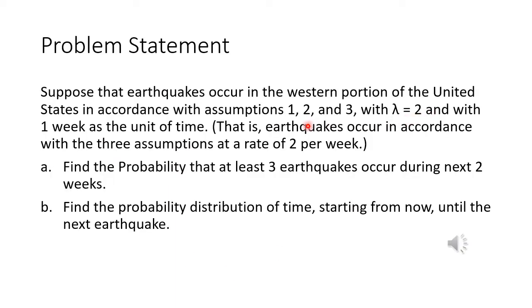In this problem of finding the probability of an earthquake, lambda is given to be 2 and 1 week is given as the unit of time. It is also given that the previous 3 assumptions are true. So we have to find the probability that at least 3 earthquakes occur during the next 2 weeks, and the probability distribution of the time starting from now until the next earthquake.